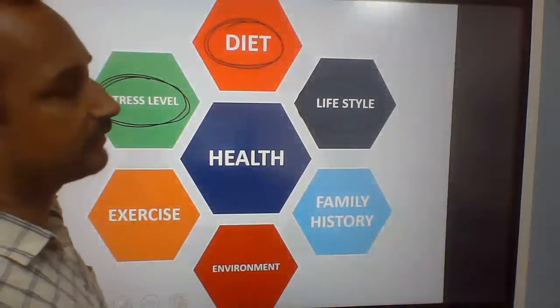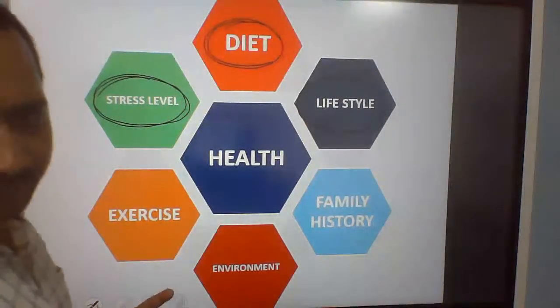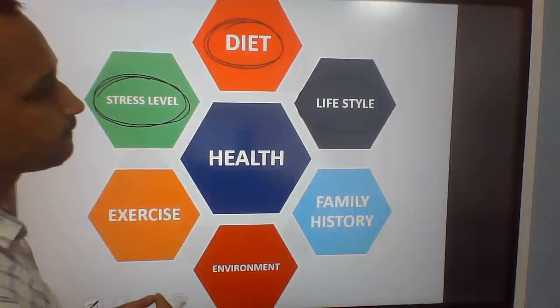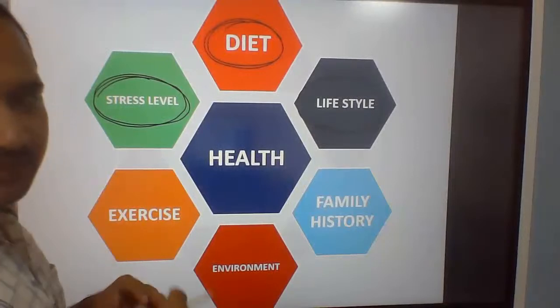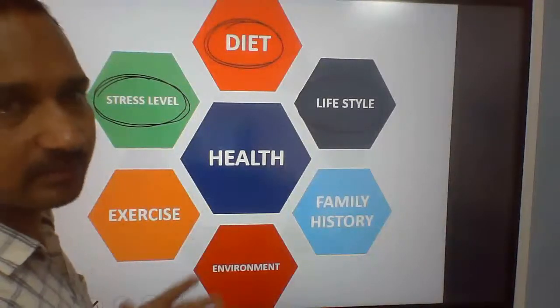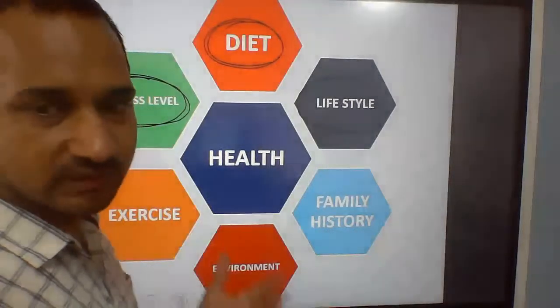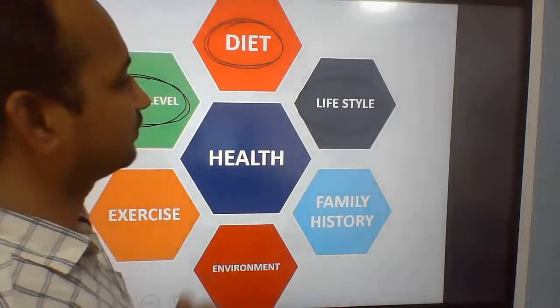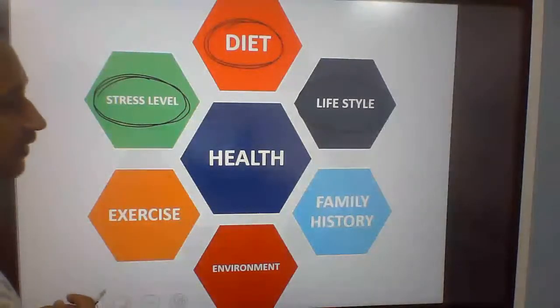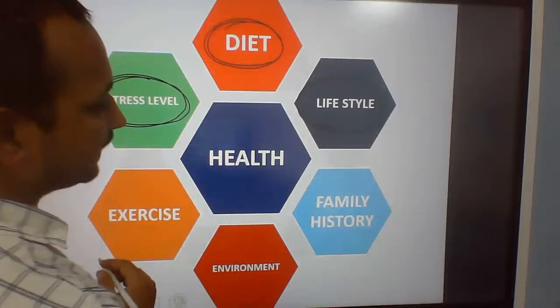For example, the lifestyle of Baba Ramdev is different from my lifestyle. We are lazy people, we sleep late. Somebody gets up early and does exercise. So these are different kinds of lifestyle. Lifestyle plays a very important role in maintaining health.